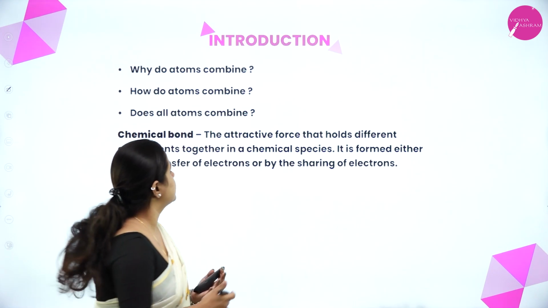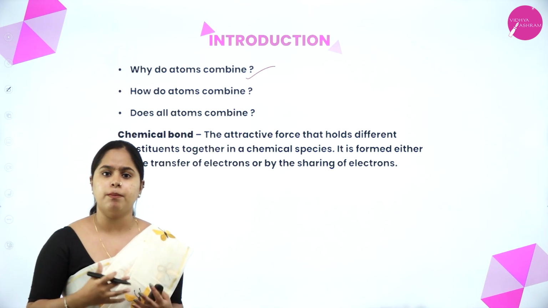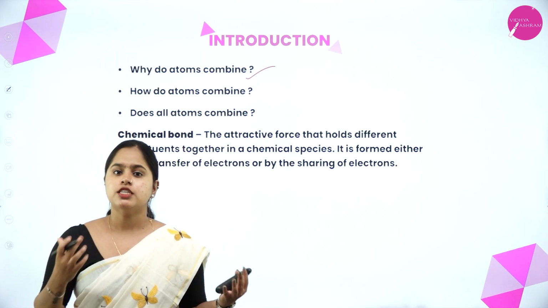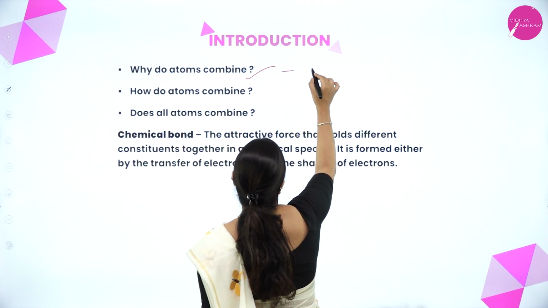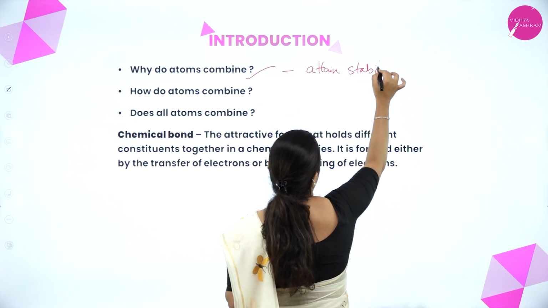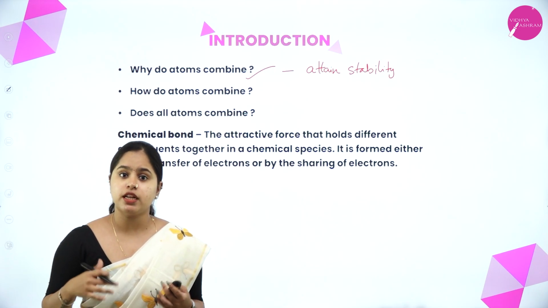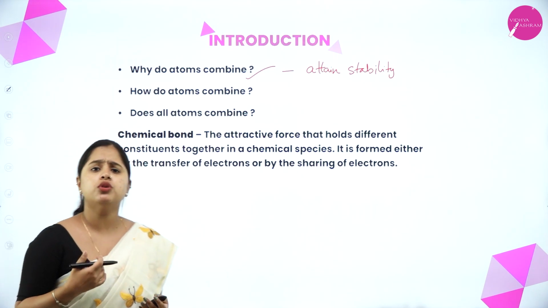So the question arises, why do atoms combine? Why exactly do atoms combine and form molecules? As said, they can't exist independently. So they combine and form molecules because they hence attain stability. Right, as I said, atoms do not have stability on their own. So they combine and form molecules to attain stability. Clear?